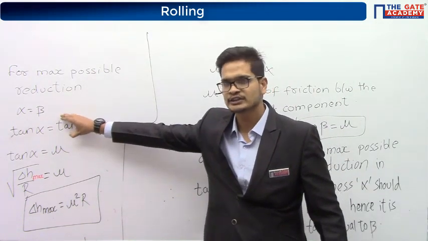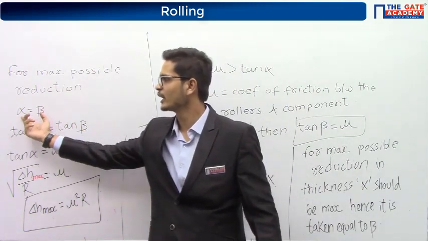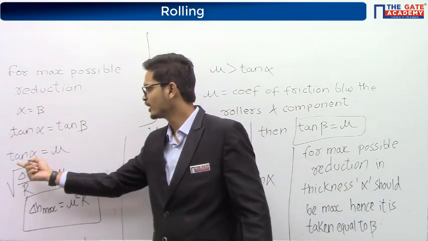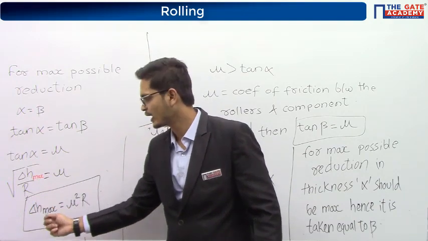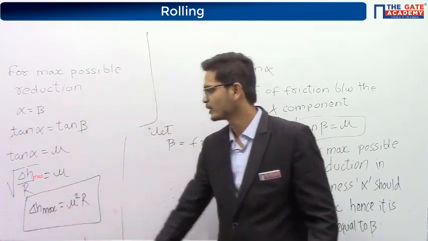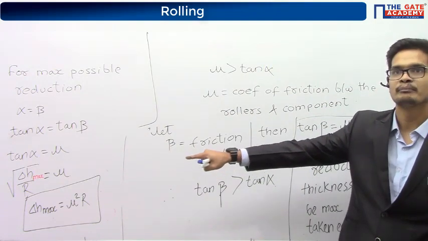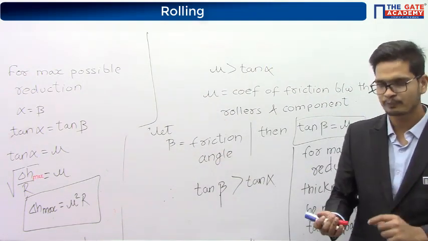What we are saying here is, for maximum possible reduction, we are taking alpha approximately equal to beta. Hence, tan alpha will become equal to mu. Tan alpha is root over delta H by R. So delta H maximum is equal to mu square R. Okay, this is the maximum reduction per pass.